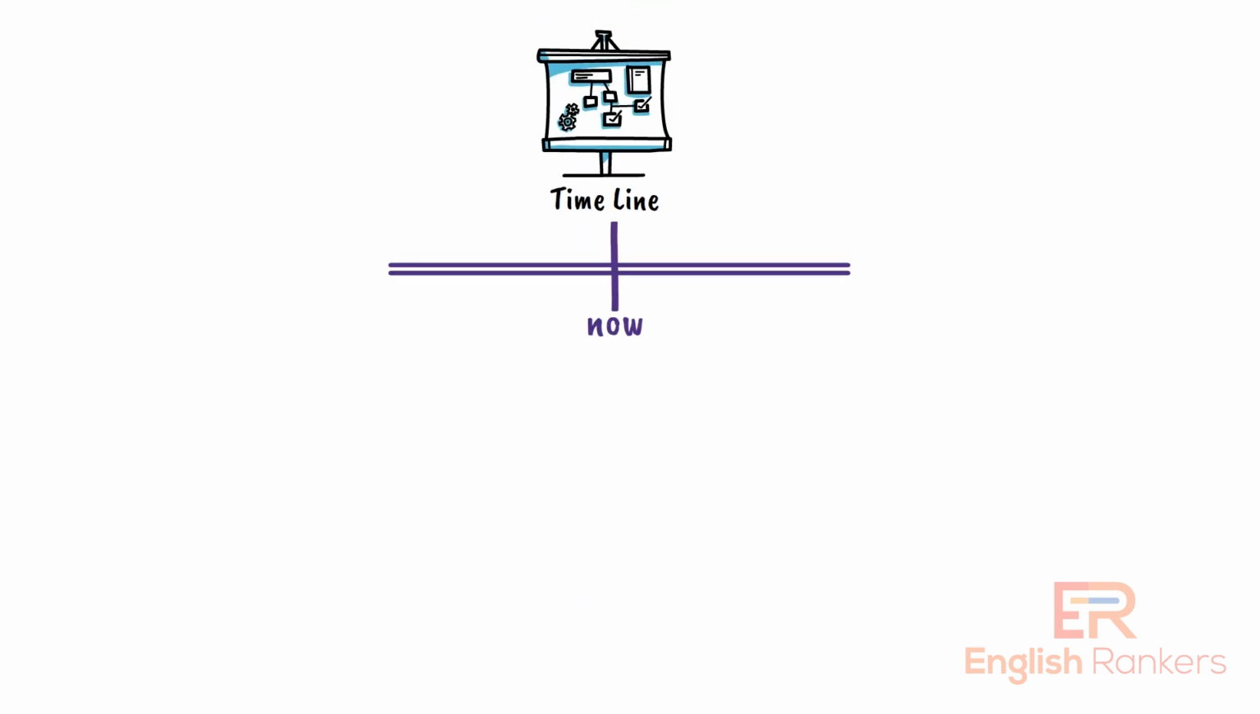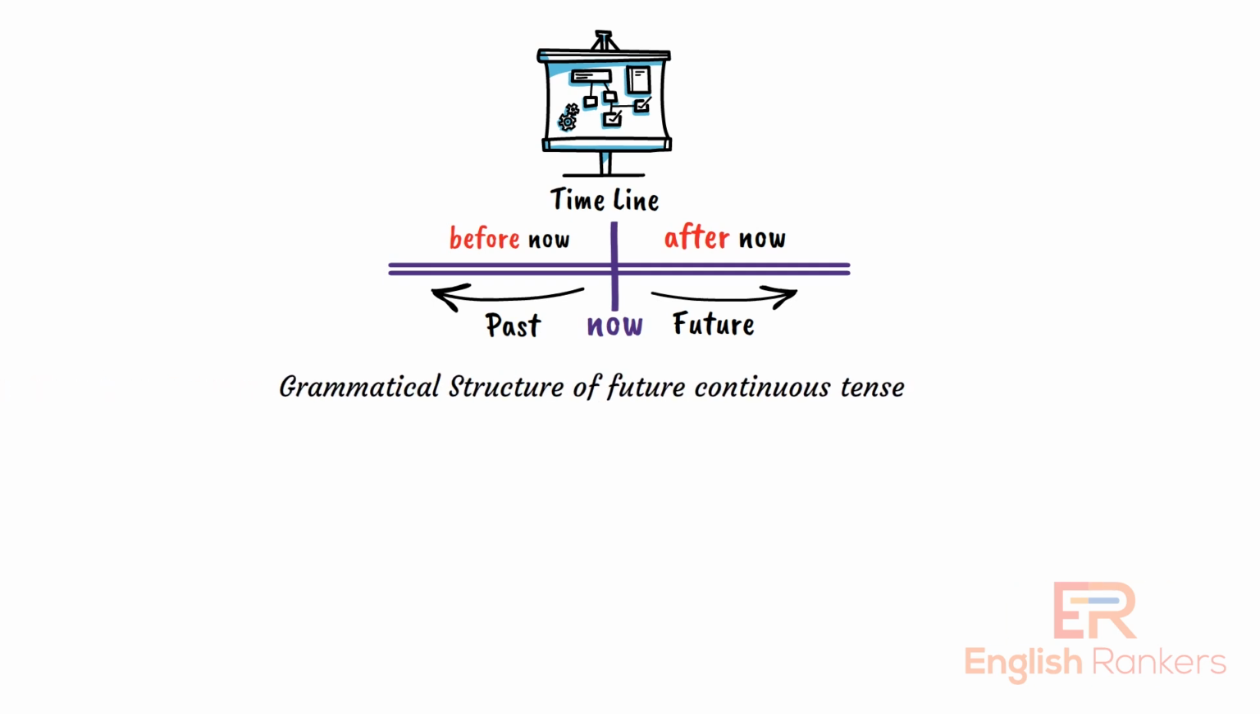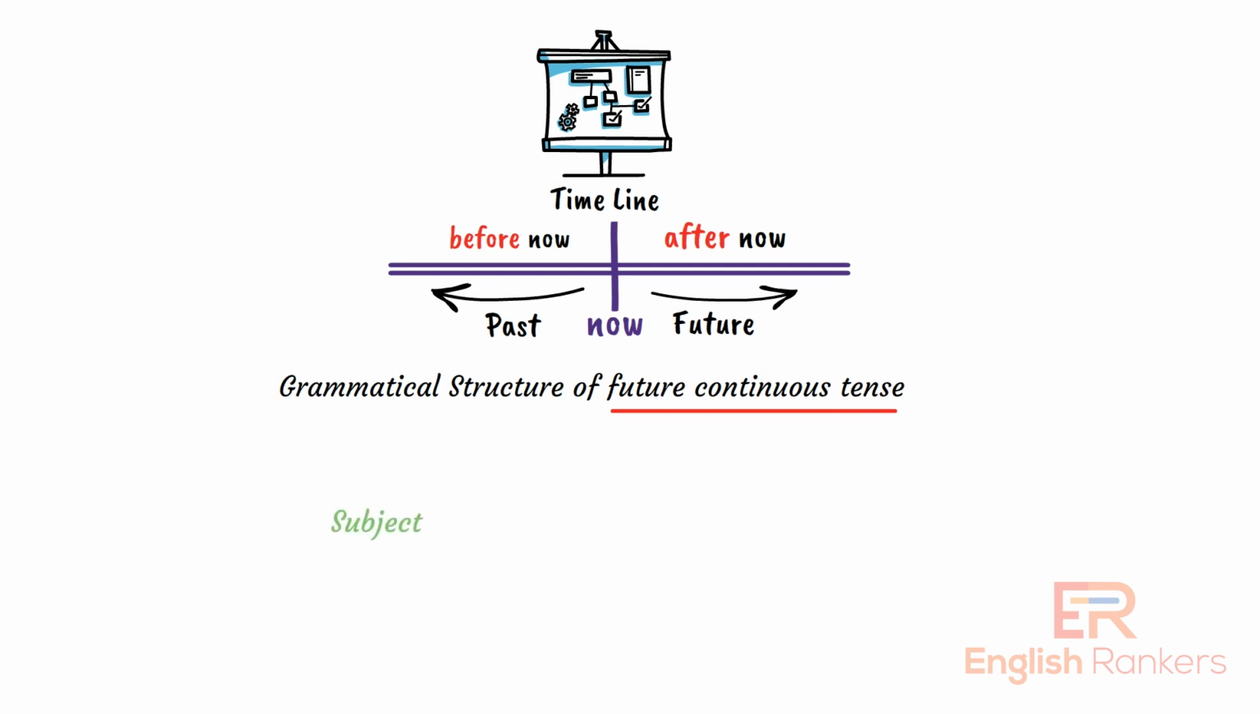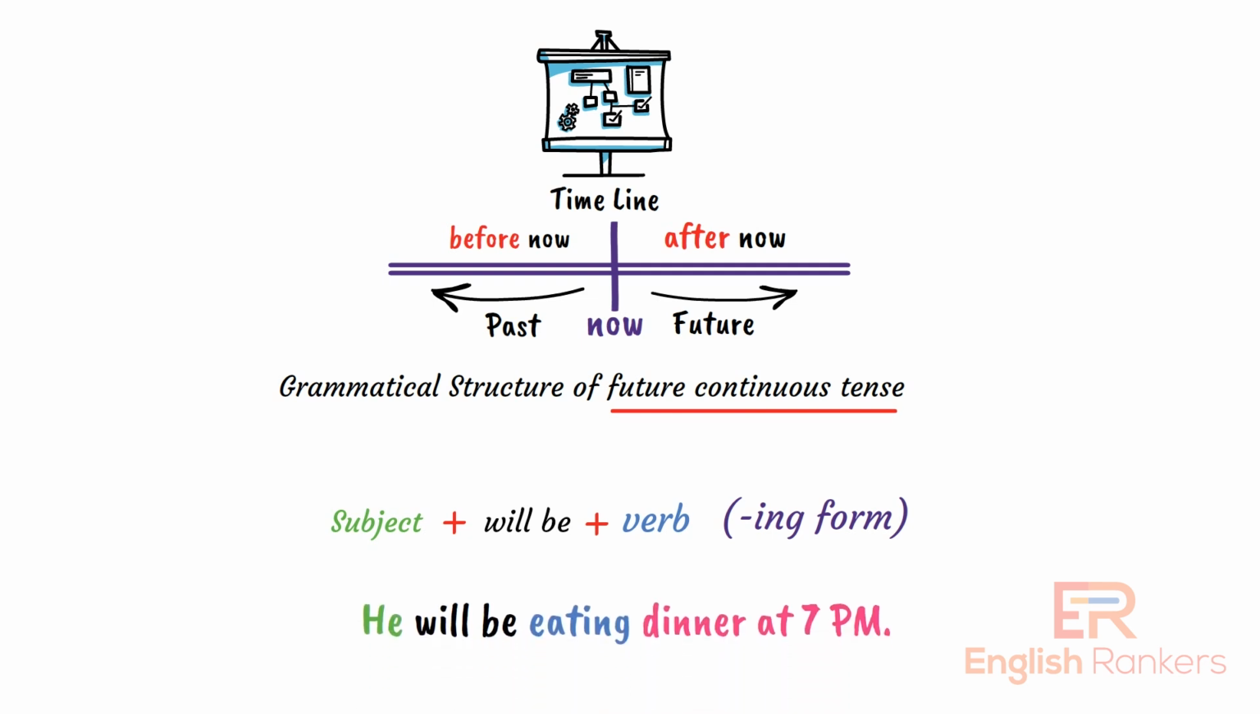Let us draw a timeline here. Everything before now is in the past, and everything after now is the future. See the grammatical structure of future continuous tense. Subject plus will be plus verb in ing form. Example: he will be eating dinner at 7 p.m.